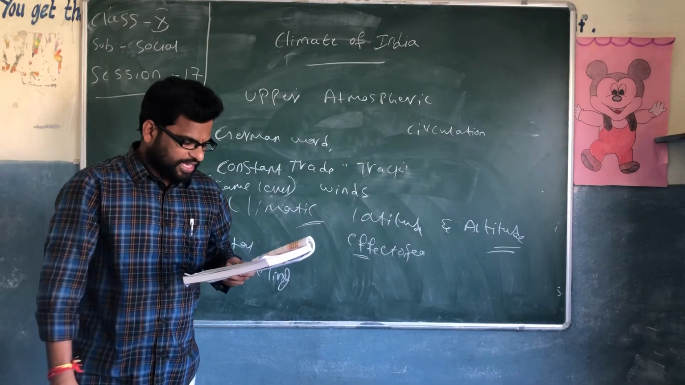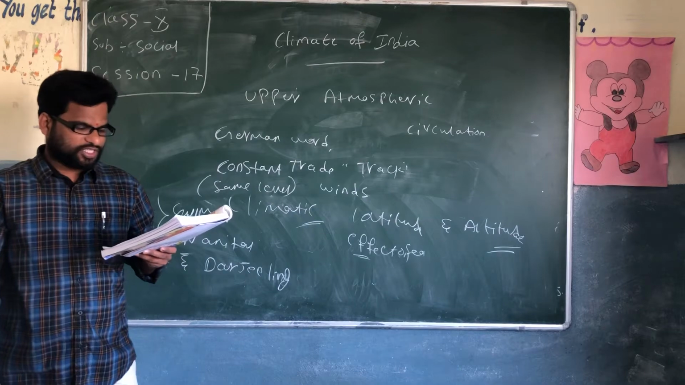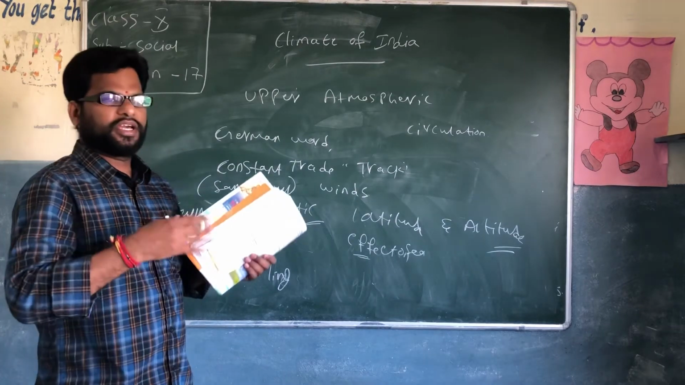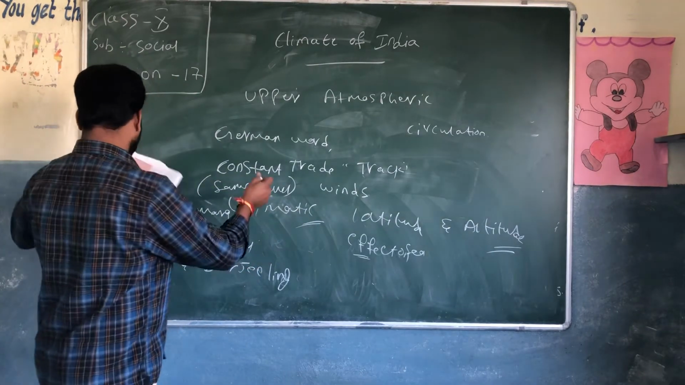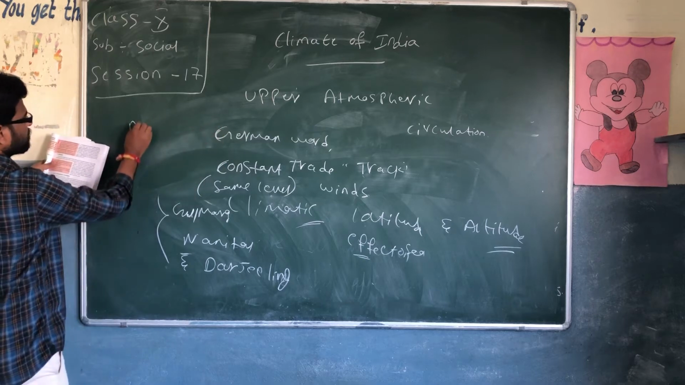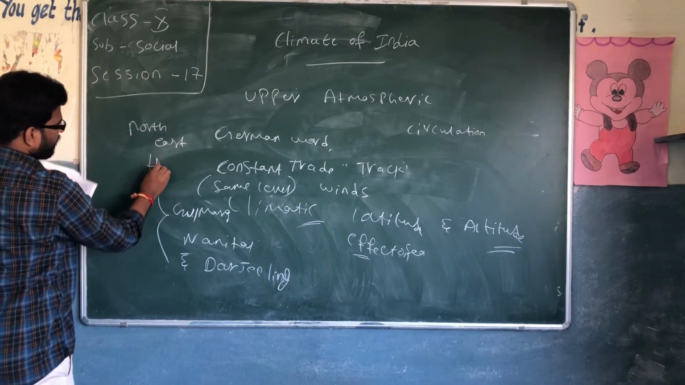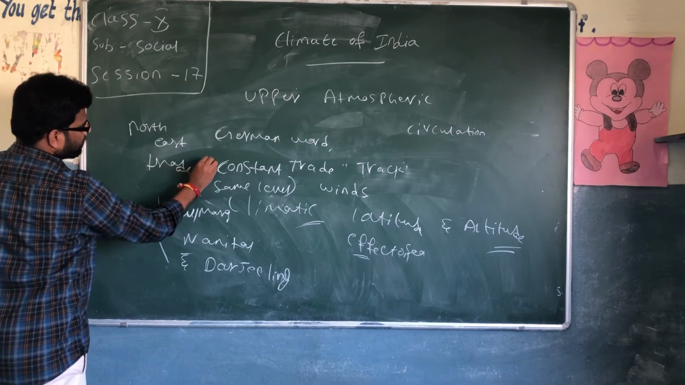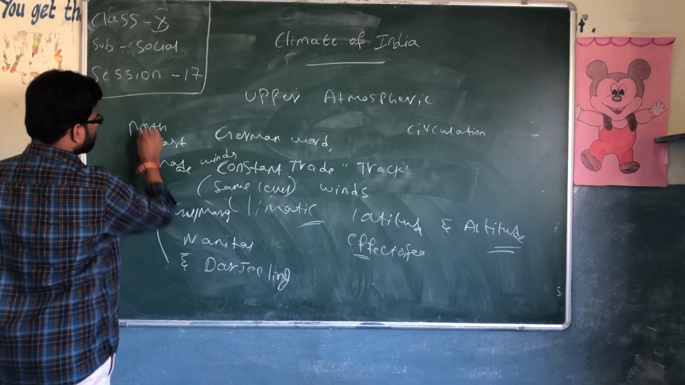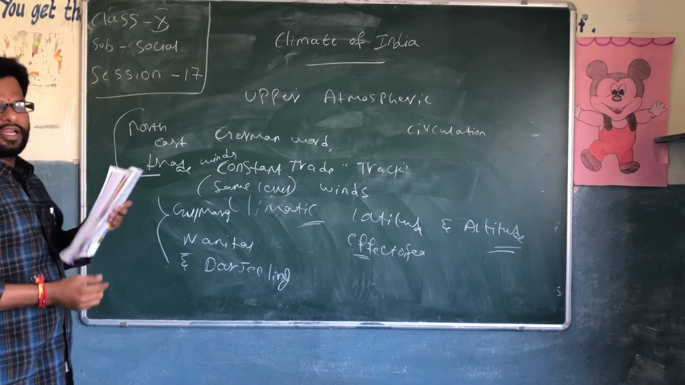And India lies in the belt of dry northeast trade winds. India is placed in the northeast trade wind side, where the wind flows, right? Northeast trade winds flow over India.